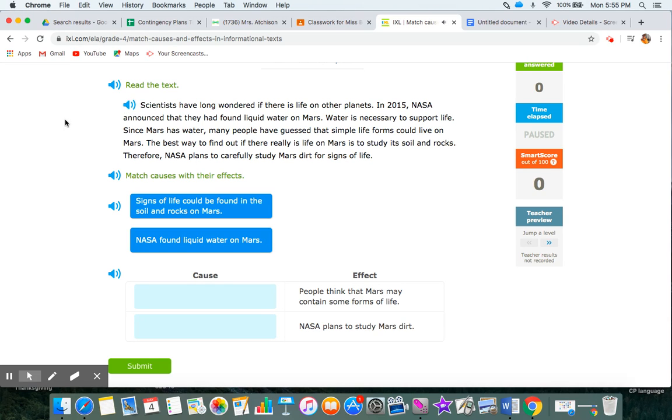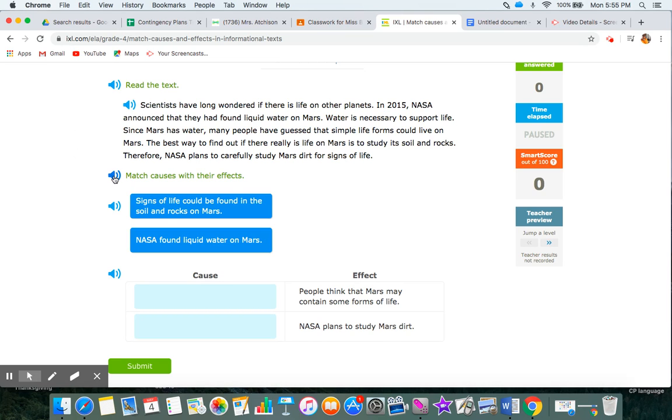Scientists have long wondered if there is life on other planets. In 2015, NASA announced that they had found liquid water on Mars. Water is necessary to support life. Since Mars has water, many people have guessed that simple life forms could live on Mars. The best way to find out if there really is life on Mars is to study its soil and rocks. Therefore, NASA plans to carefully study Mars dirt for signs of life.